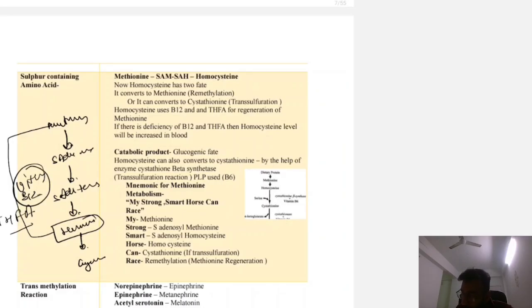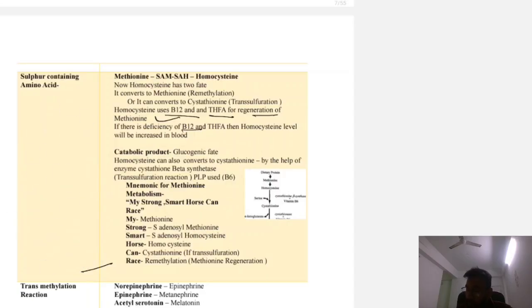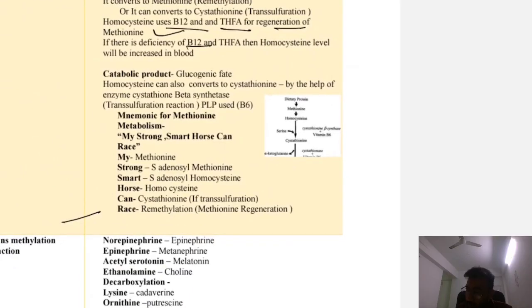So if vitamin B12 is defective, then the patient will present with homocysteinuria because homocysteine will not be able to convert into methionine. So if there is deficiency of vitamin B12 and THFA, then homocysteine level will be increased. This is the remethylation reaction, and homocysteine can be converted to cystathionine, that is the transsulfuration reaction. Now the catabolic fate of methionine is to form glucose.